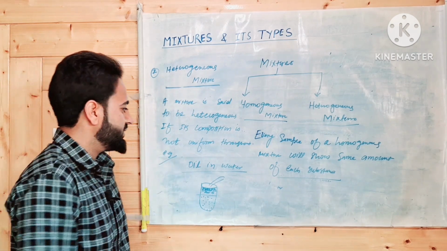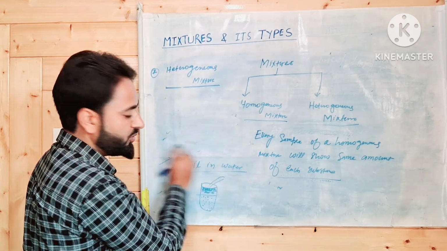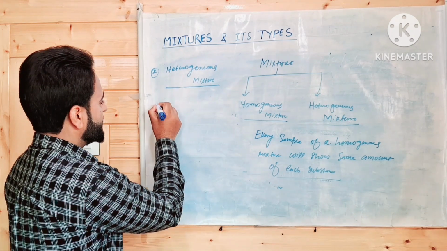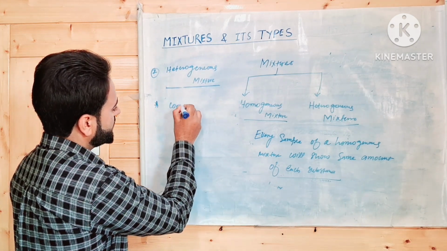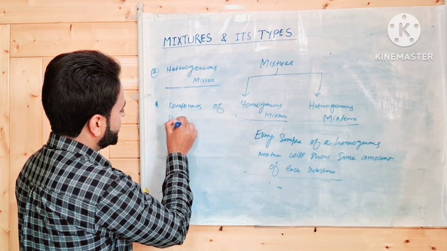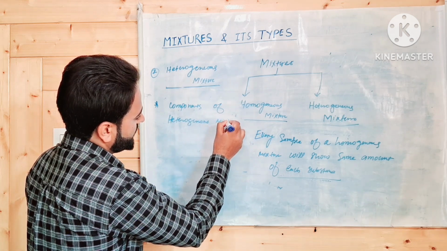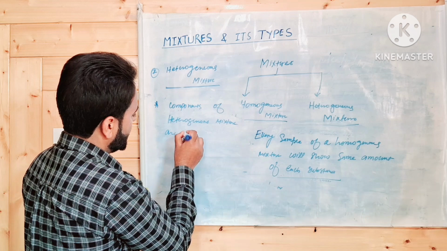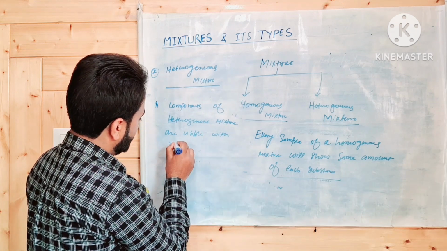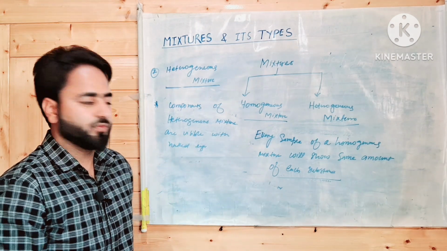The second point is the components of heterogeneous mixture are visible with the naked eye. Components of heterogeneous mixture are visible with naked eye, or at least under a microscope.